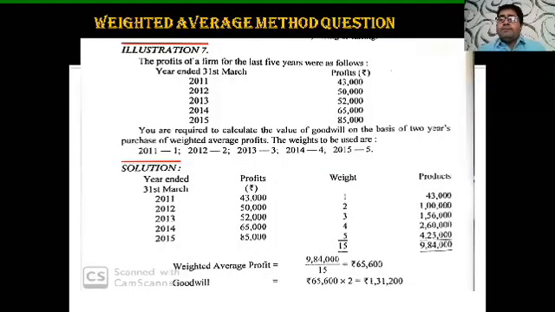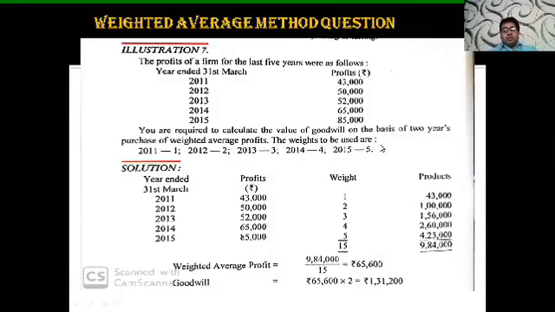The profits of the firm for the past 5 years are as follows. The year ended 31st March and the profits are given: 2011, 43,000; 2012, 50,000; 2013, 52,000; 2014, 65,000; and 2015, 85,000. You are required to calculate the value of the goodwill on the basis of 2 years purchase of weighted average profit. The weights are given as 2011 as 1, 12 as 2, 13 as 3, 14 as 4, and 15 as 5.